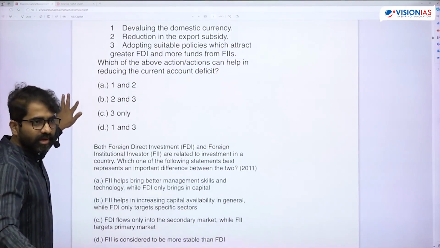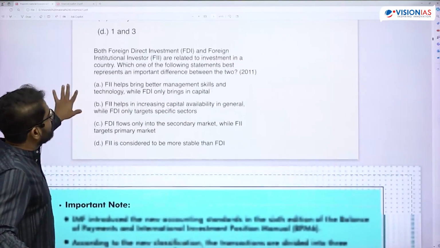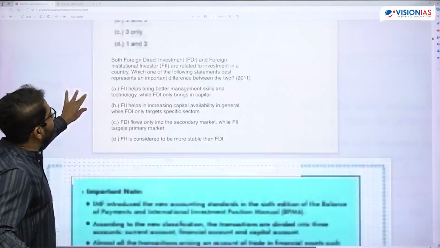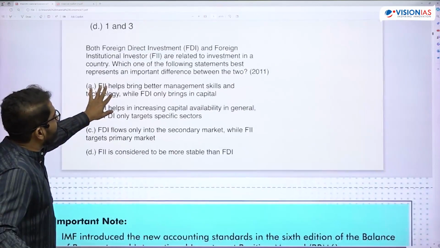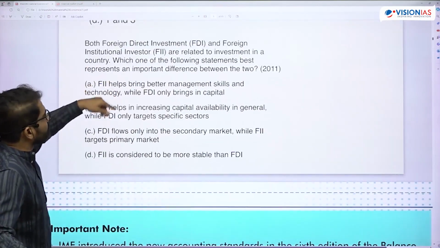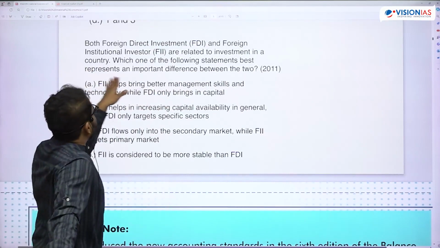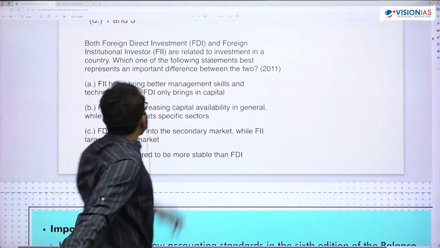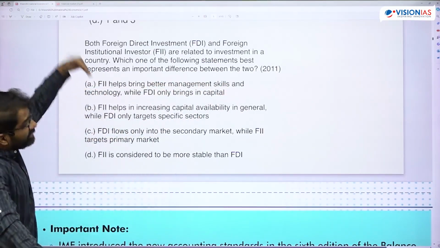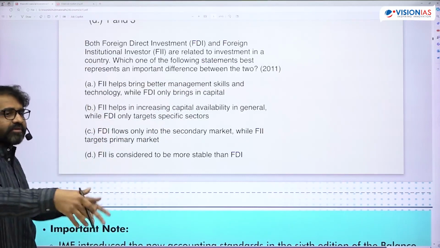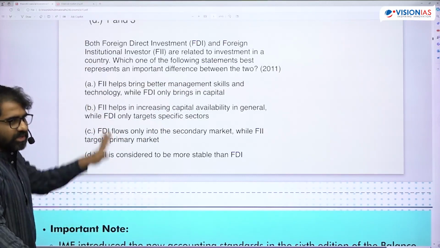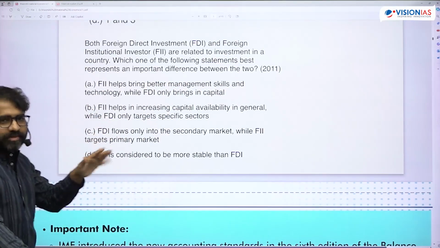Is that okay? Understood. So now, see here: FDI and FII are related to investment in a country. Which one of the following statements best represents an important difference between the two? Okay, so this was a previous type of question. We see how FII, FDI questions evolved over a period of time. So this is a basic definition of FDI. So what is the basic definition?